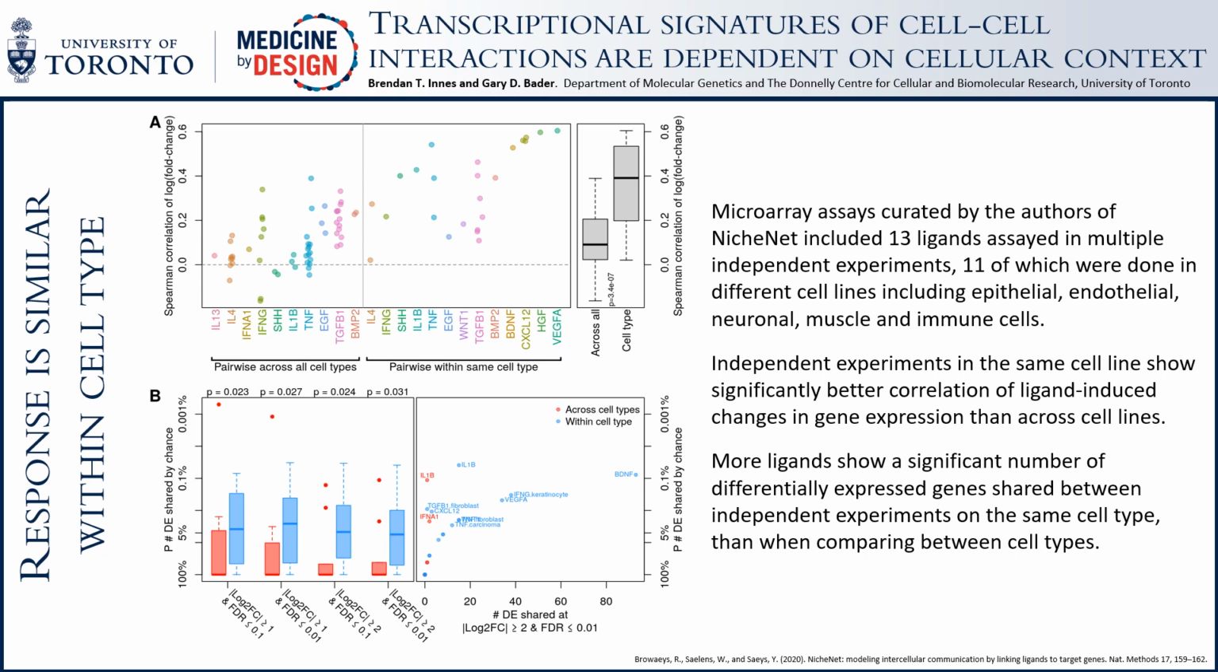Overlap of these significantly differentially expressed genes was also higher within the same cell type versus across cell types, robust to the thresholds used to define significance. In conclusion for this part, independent data sets confirm our finding that transcriptional response to ligand stimulus is consistent within, but not across, cell types. However, it's not all doom and gloom for cell-cell interaction prediction.